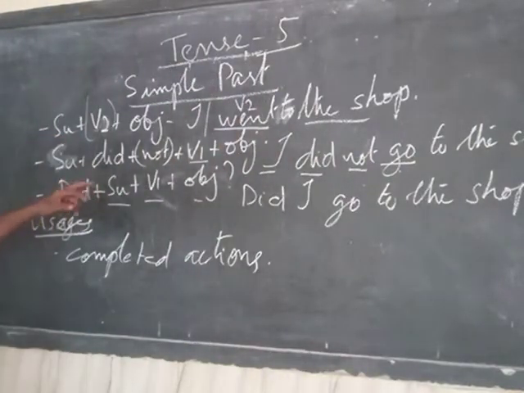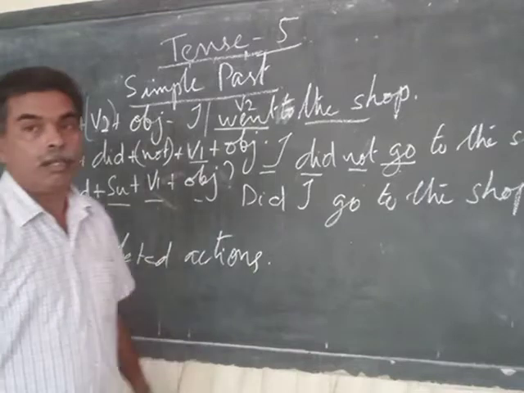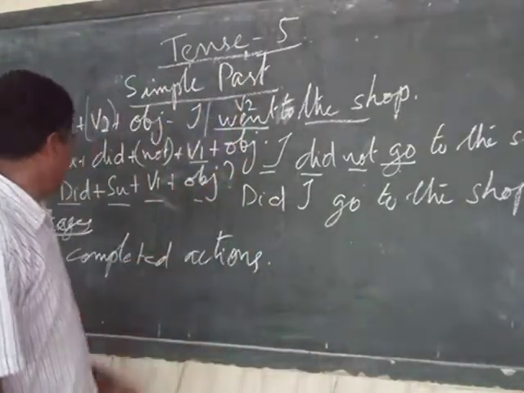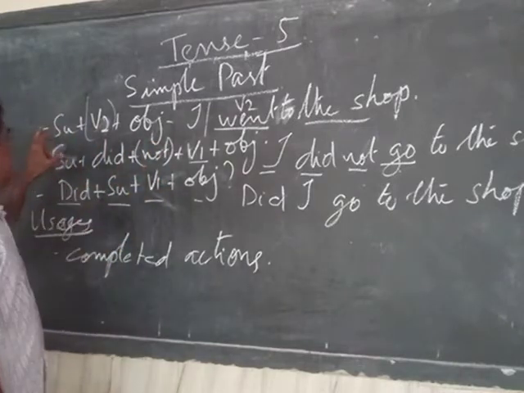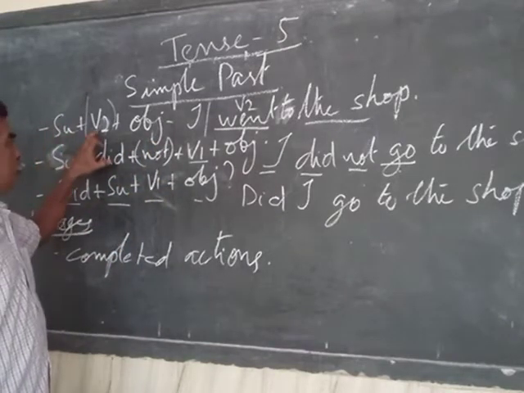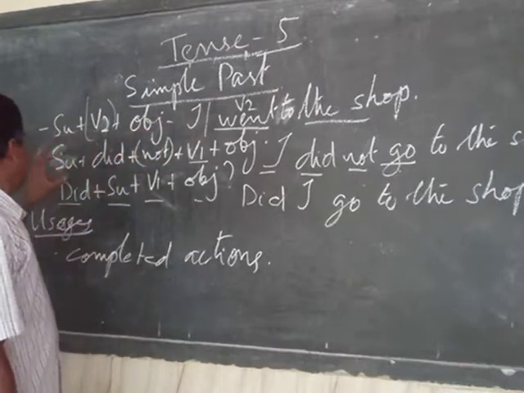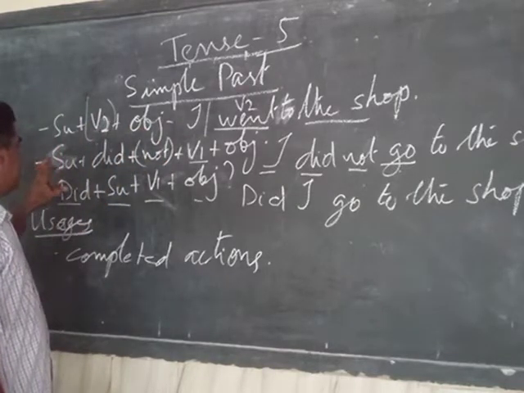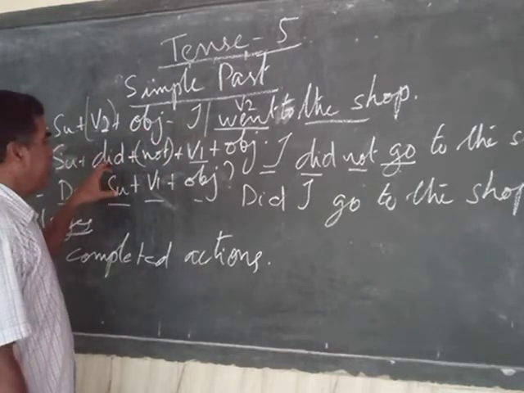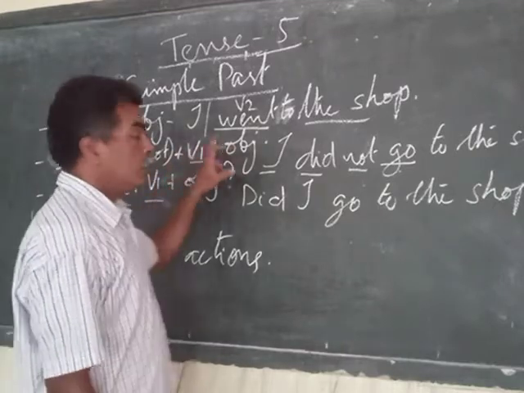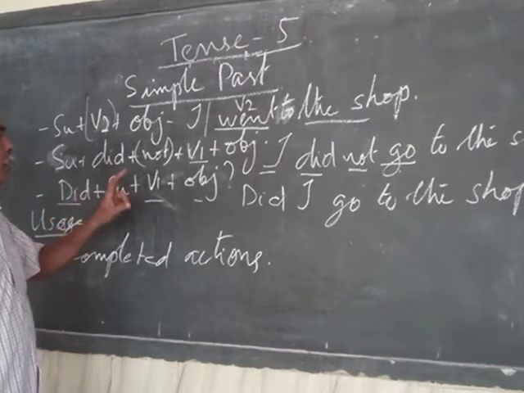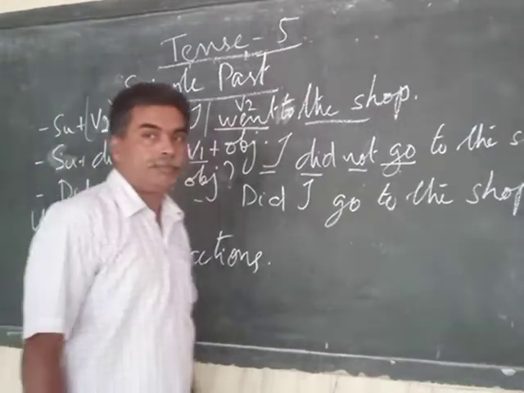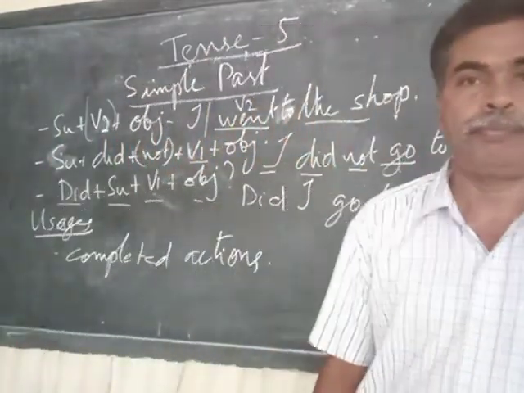Are there any doubts regarding this? The sentence structure is subject, V2 form of the verb, object. The negative structure is subject, did not, V1 verb, object. The question form is did, subject, V1, object. I suppose that is clear to you.